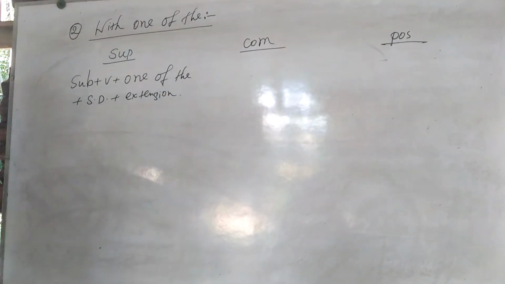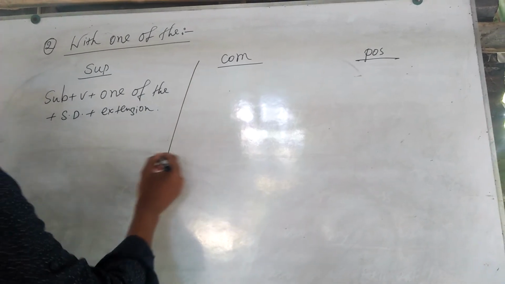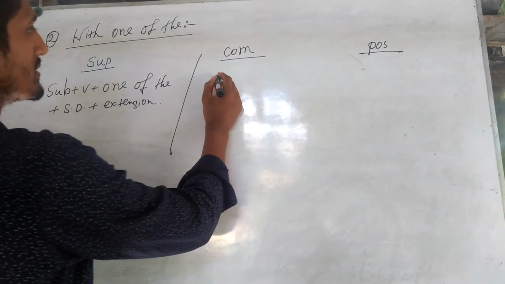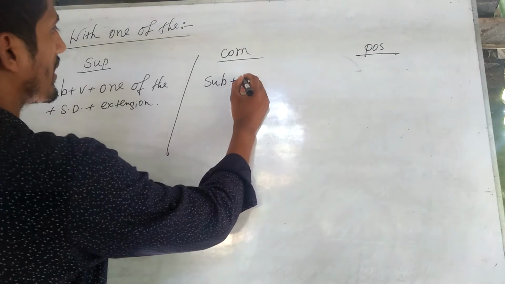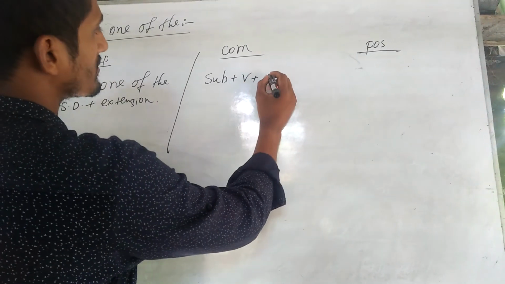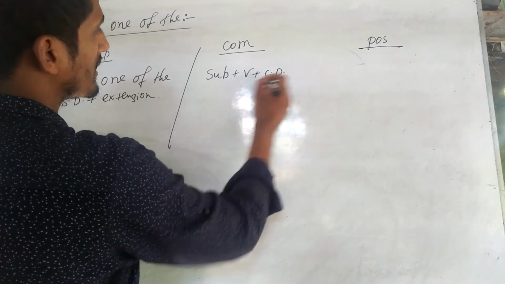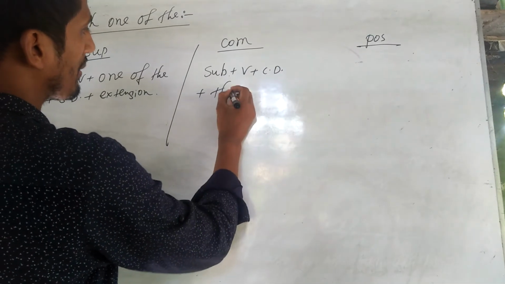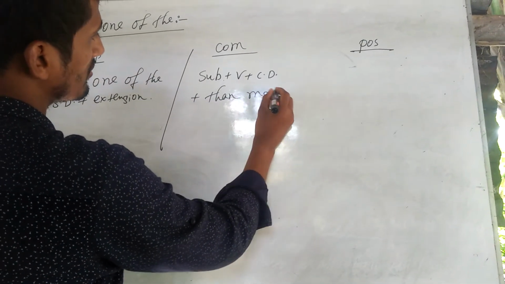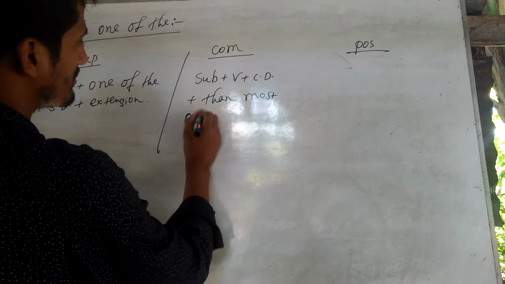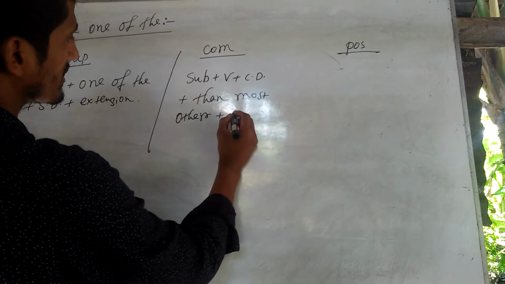Okay. In the comparative form, we have to write subject plus verb plus comparative degree plus than most other plus extension.